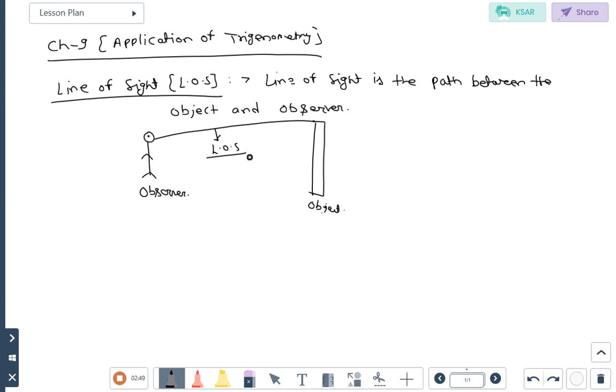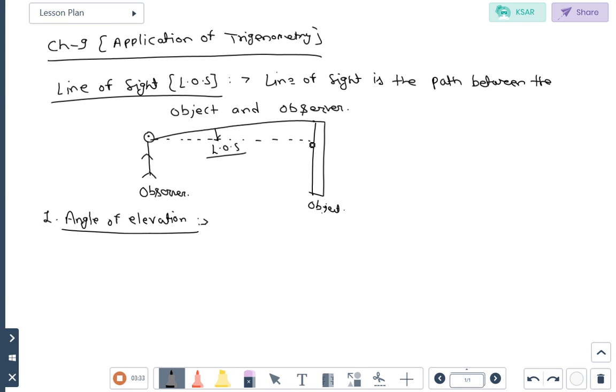Now we will discuss the first topic, the angle of elevation. Student listen, in case of angle of elevation, firstly we will discuss what is the horizontal level. Line of sight we already discussed: the path between the object and observer is known as line of sight. But what is the horizontal level? इसके लिए ये ground के respect में जो level होगा that is known as the horizontal level.